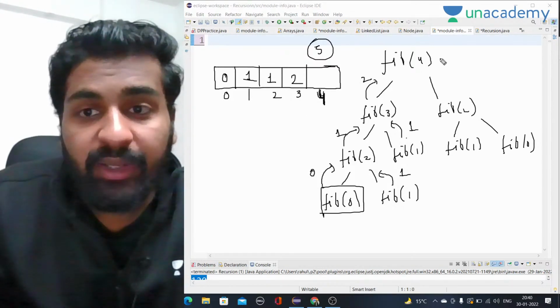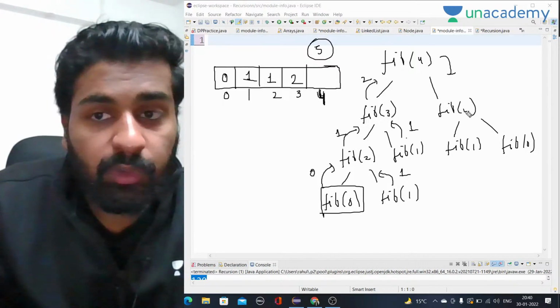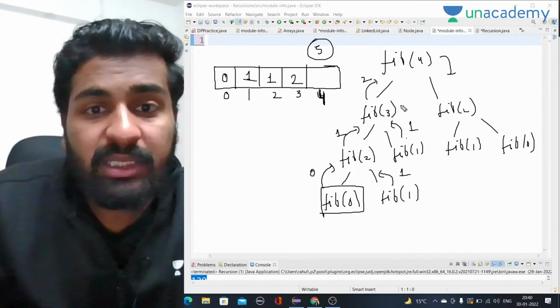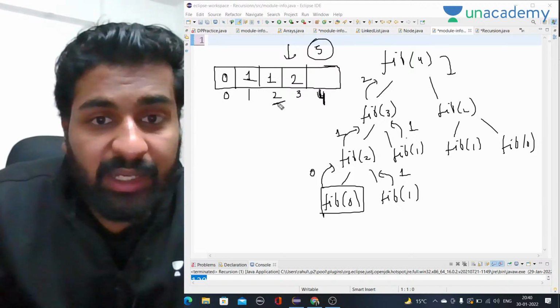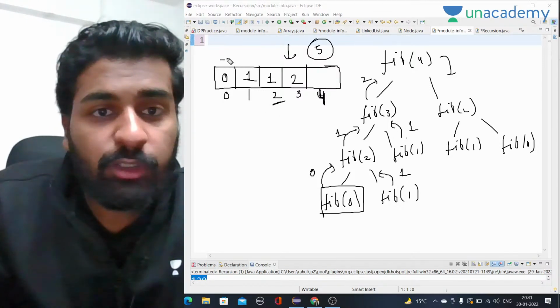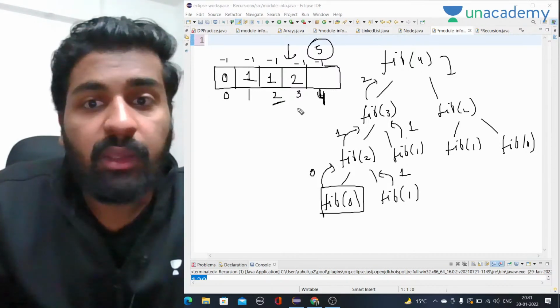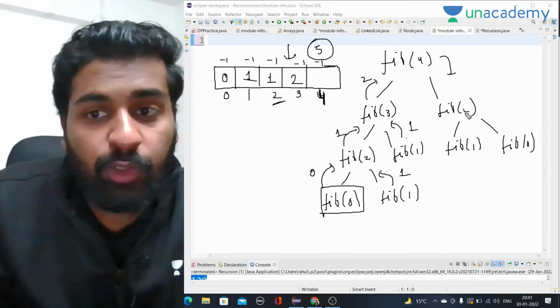Now when I go on the right side, there is fib of 2. First of all, I will see in my array whether on the second index there is any value. Initially, I put all the values as -1 when I make the array. Now I want to calculate fib of 2.